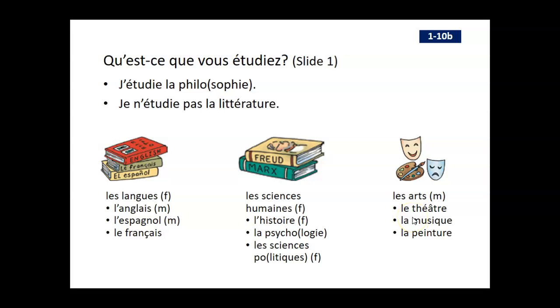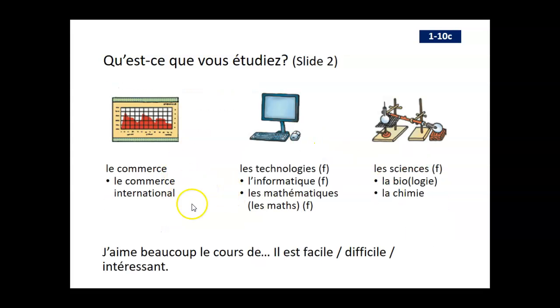Le théâtre, la musique, la peinture. Okay, so the EI combination here is a nasal vowel, so it sounds like la peinture. Okay, a few other subjects we see here. Le commerce or le commerce international, so it's basically business or international business. Les technologies or l'informatique, les mathématiques or les maths. Okay, so that's another abbreviation. Les sciences, la bio or la biologie, la chimie or biology and chemistry.